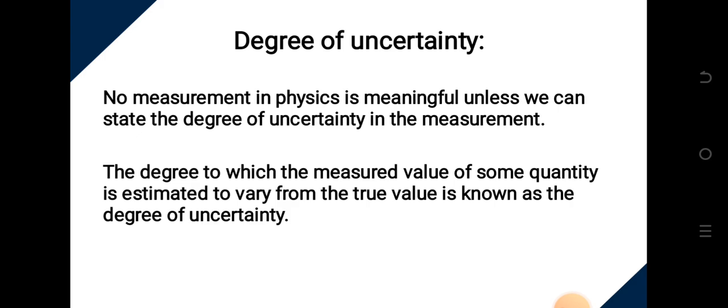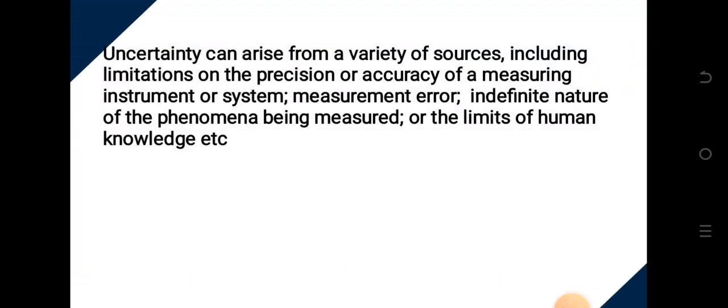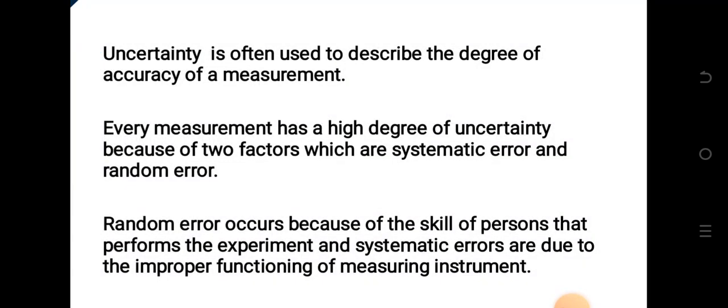So every instrument has a degree of uncertainty in its measurement. This uncertainty we are talking about arises from a variety of sources. It could include limitations on the precision or accuracy of the measuring instrument or system. It could be as a result of measurement error. It could be as a result of the indefinite nature of a phenomenon being measured, or the limit of human knowledge. Uncertainty is often used to describe the degree of accuracy of a measurement.